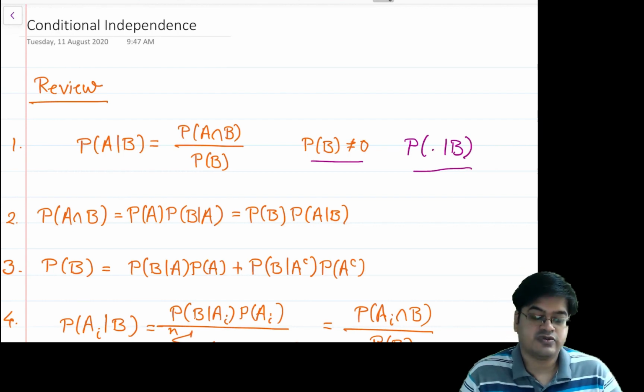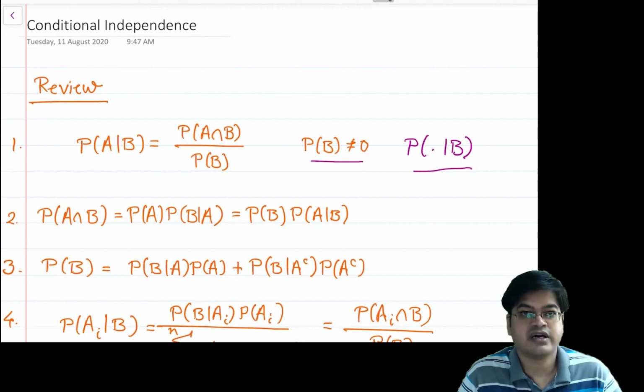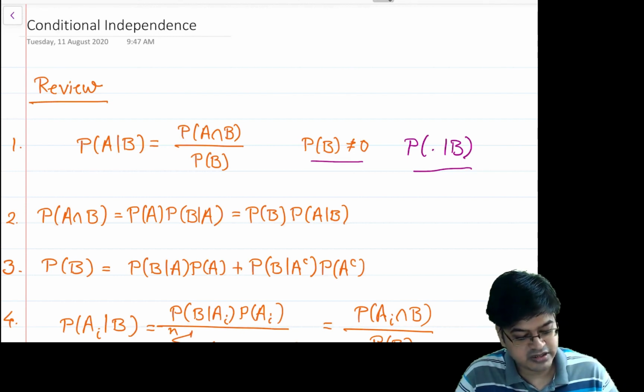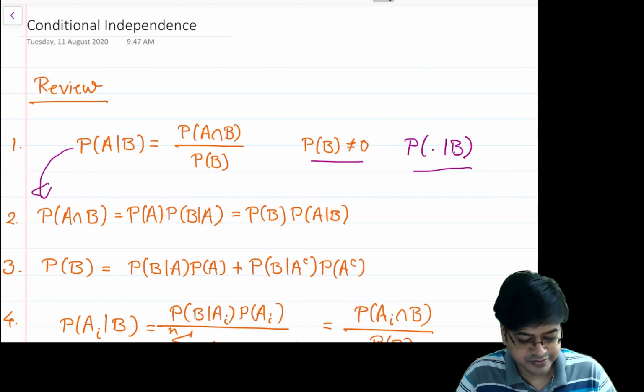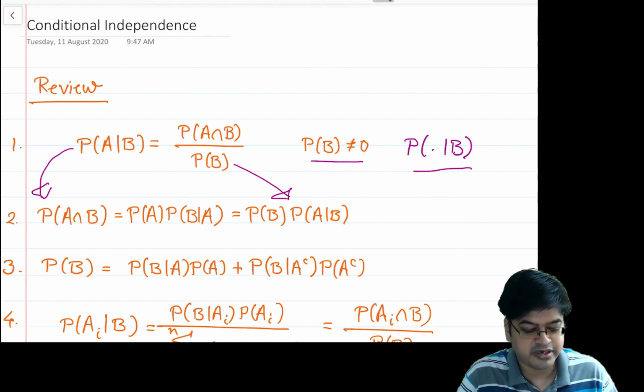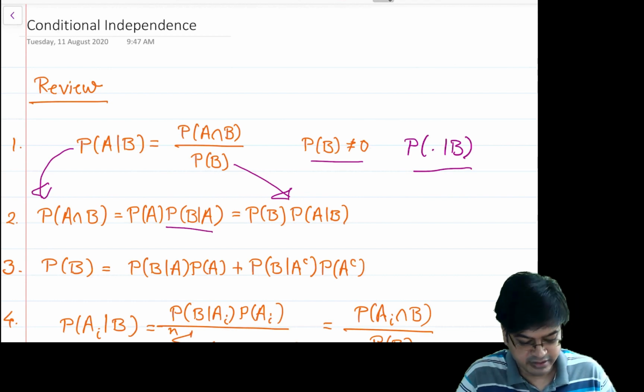Then we defined the notion of independence. In order to define it, we rearranged these A intersection B probabilities and wrote this expression into this form, where this one is coming from this equation and the next one automatically follows provided probability of A is greater than 0, if I want to write probability of B given A. But if probability of A is 0, then this measure is not at all of our interest.